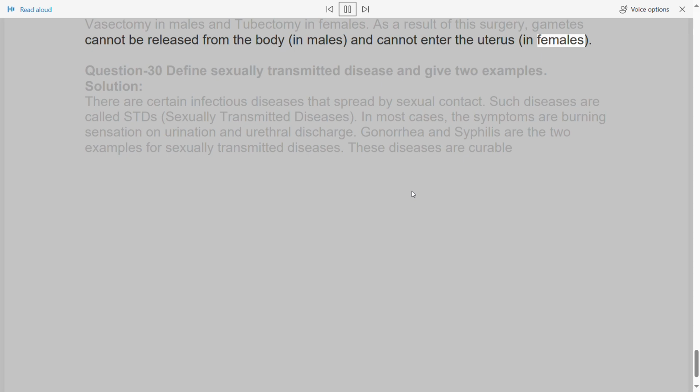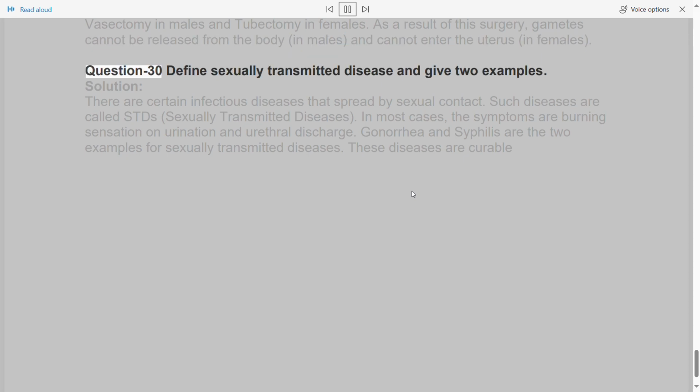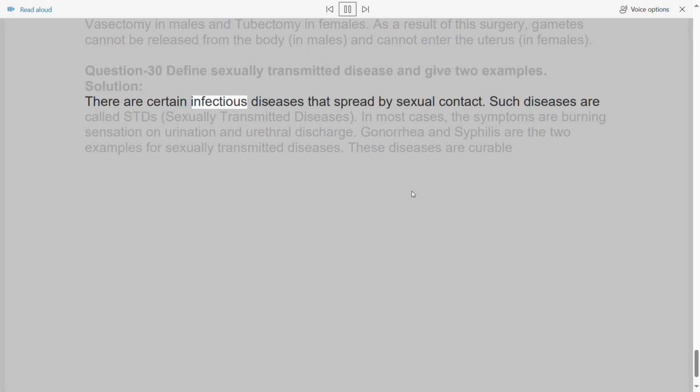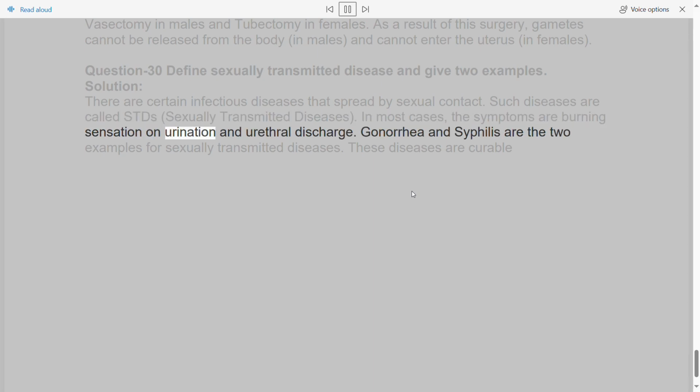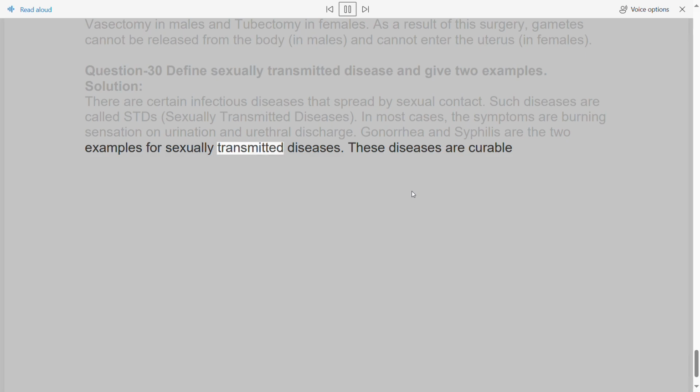Question 30. Define sexually transmitted disease and give 2 examples. Solution. There are certain infectious diseases that spread by sexual contact. Such diseases are called STDs, sexually transmitted diseases. In most cases, the symptoms are burning sensation on urination and urethral discharge. Gonorrhea and syphilis are the 2 examples for sexually transmitted diseases. These diseases are curable.